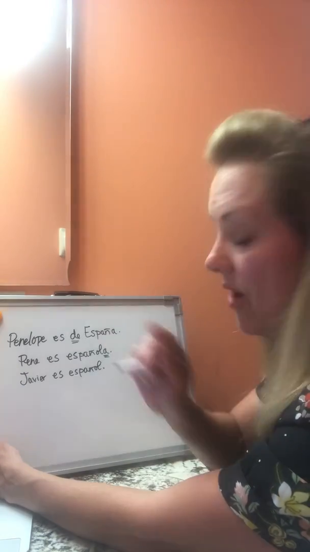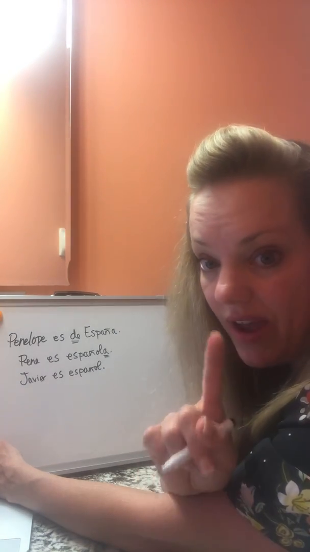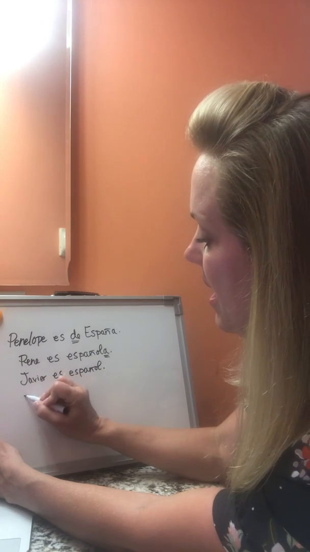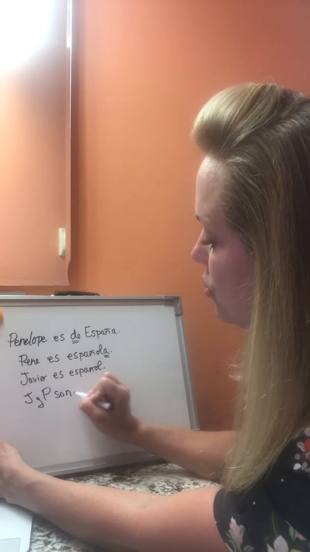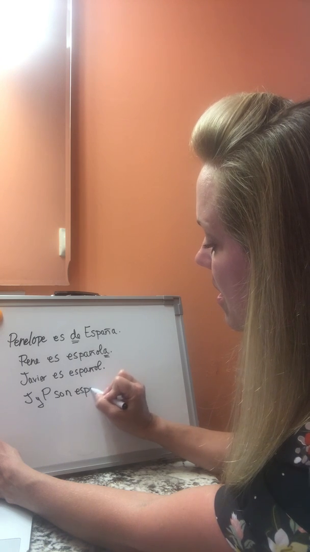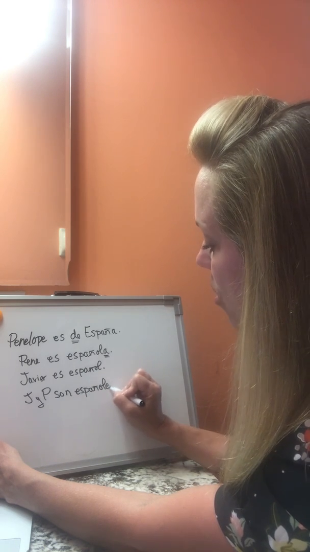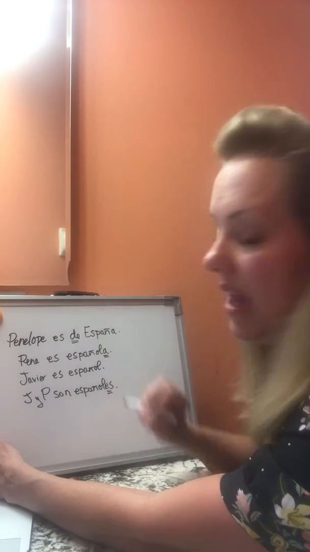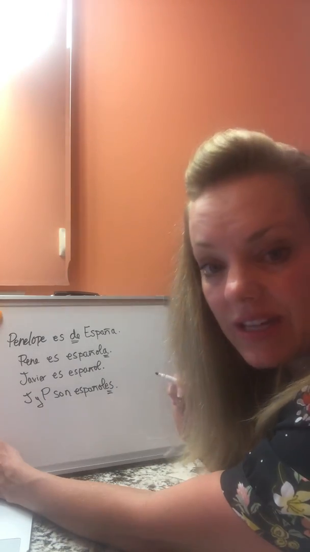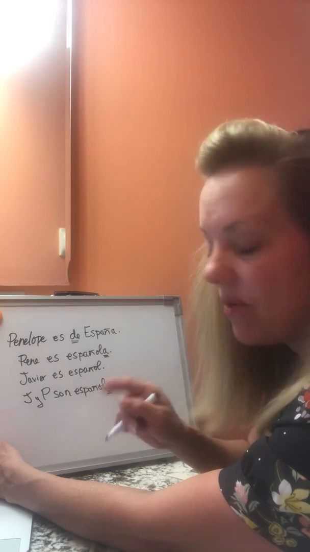Now, if we're going to talk about both Javier and Penelope, Javier y Penelope son españoles. You add that es because español ends in a consonant. If it ends in a consonant, you add es, okay?